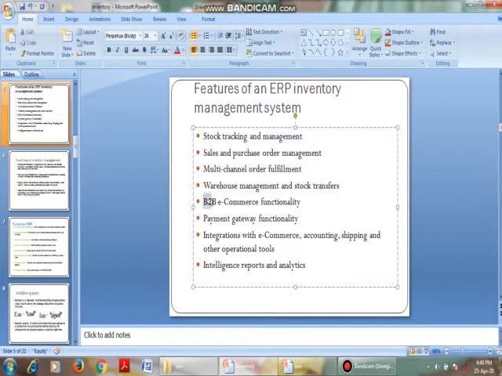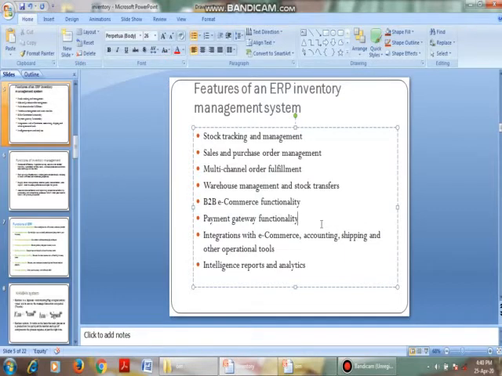And then B2B e-commerce functionality. That is, business to business e-commerce, online commerce functionality is also known. And payment gateway functionality. That is, when you pay online, we are not going to pay directly to Amazon or Flipkart. We will pay through a gateway, like the HDFC gateway, right?